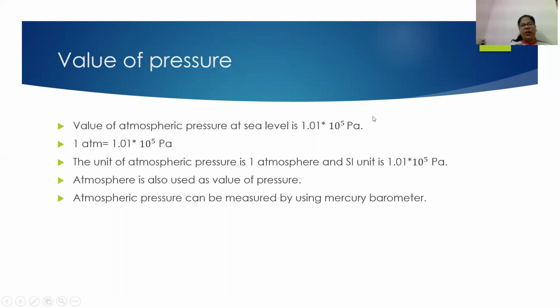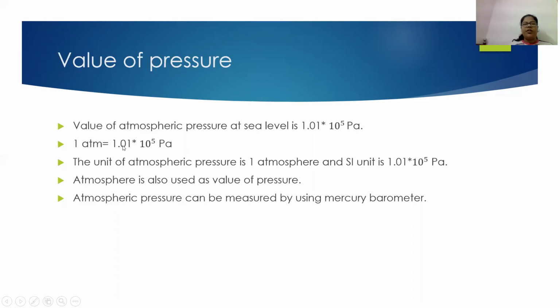Now, this value of atmospheric pressure keeps changing as we move from one place to another. But for an accurate measure, we can take the value of atmospheric pressure at sea level, which is 1.01 × 10^5 Pascal, and this value is also termed 1 atmosphere.